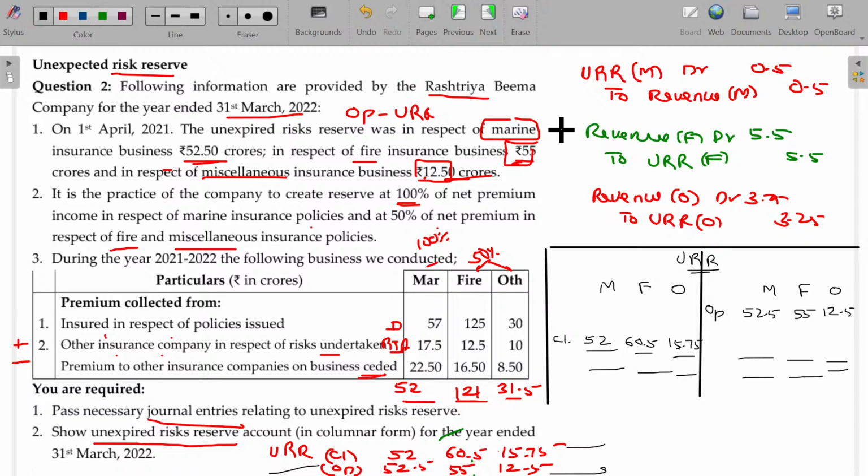Now for marine, URR to revenue account: marine 0.5 will be posted here. Revenue to URR: here the revenue account should be posted on the credit side, fire 5.5. Here also 3.25. Hope it will be now tallying. So URR account is over.